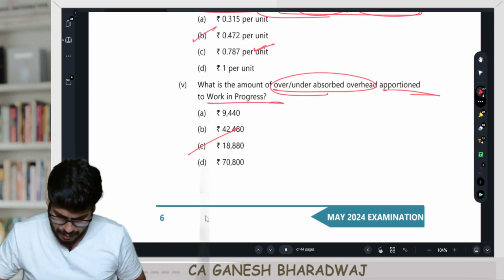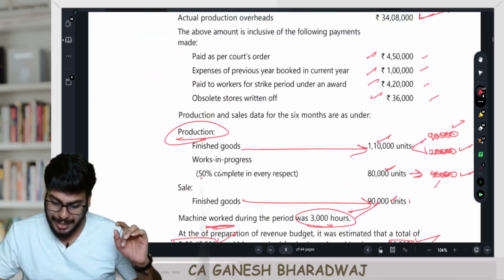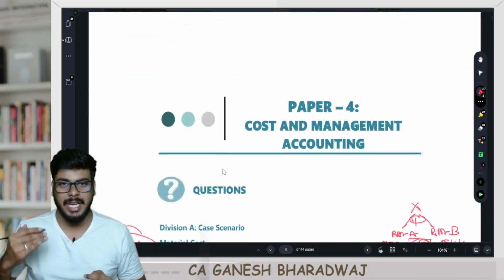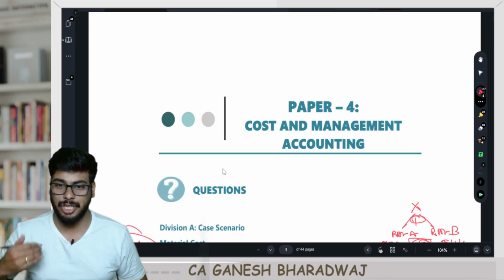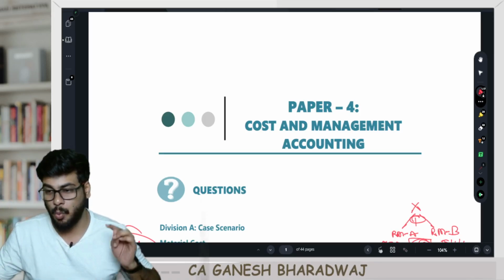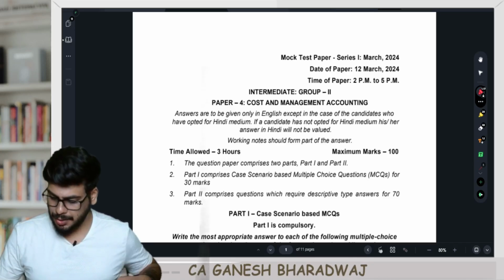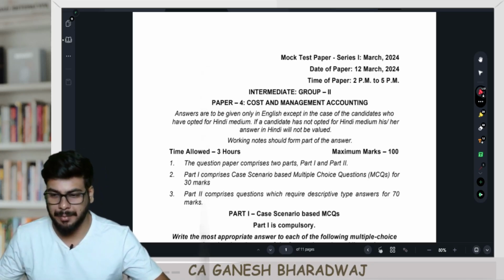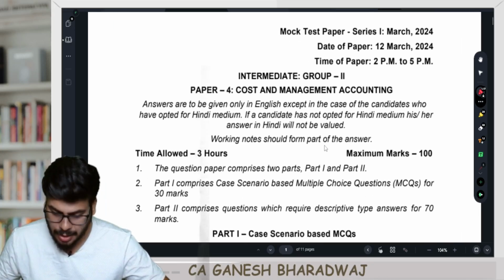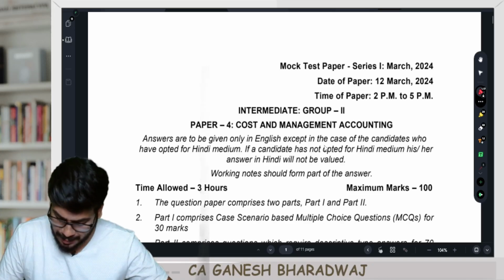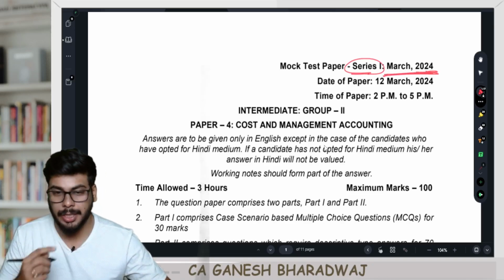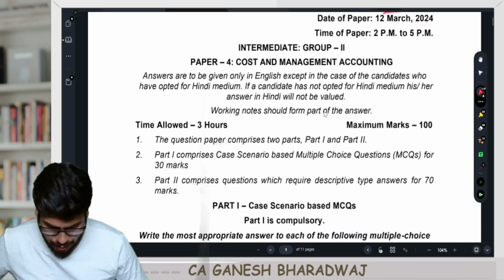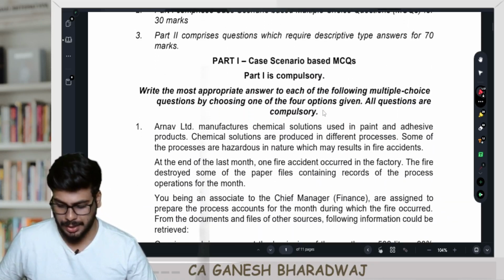So with this, we have finished all the case study based MCQs that are given in our current attempts RTP, right? Now let's move on to the case study based MCQs in our mock test paper number 1. Fine, guys. So now let's move on to our MTP 1, mock test paper series 1, right? For your May 2024 attempt. The mock test paper series 1 was actually released in March 2024. So now let's get started with the first question, right?